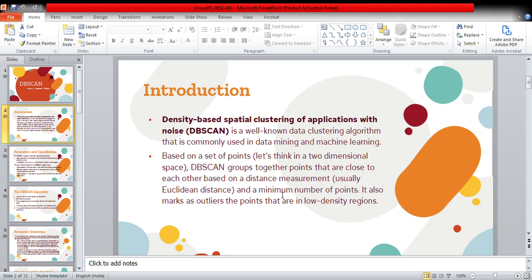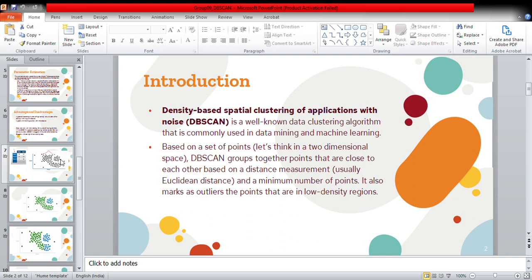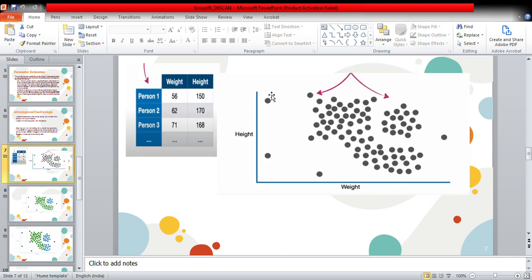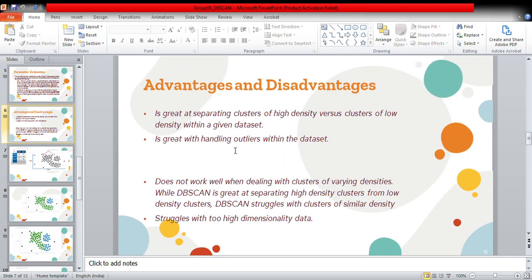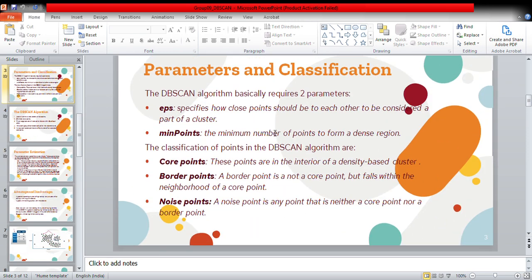Usually we assume Euclidean distance as the default, along with a minimum number of points. It also marks the outliers, the remote points we saw earlier.